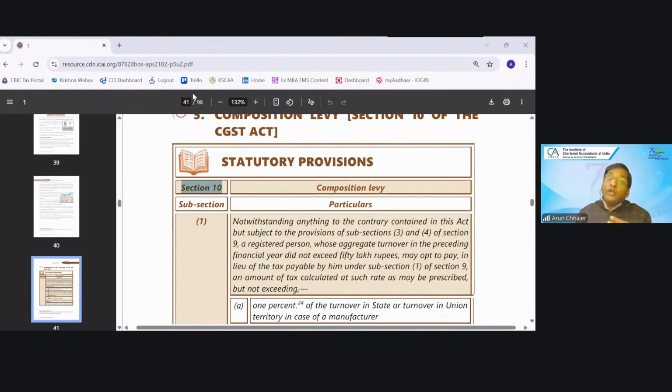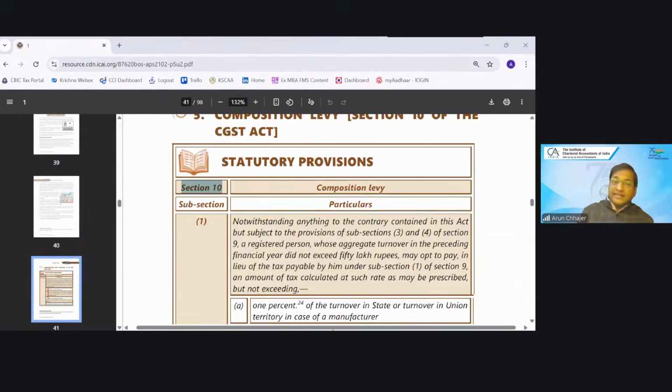Earlier I was not able to provide any service other than restaurant service, so it was questionable. I'm a manufacturer, and as part of my business I need to provide AMC, but AMC is not manufacturing, and therefore I would become disqualified. Then they said that yes, you can provide any service up to a certain threshold. The threshold is 10% or 5 lakh, whichever is higher.